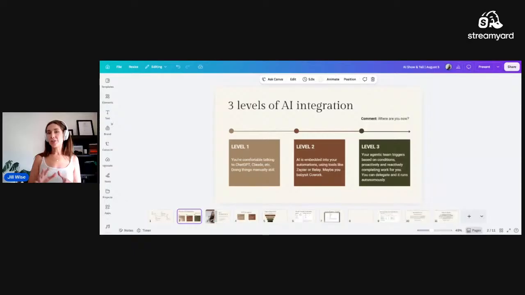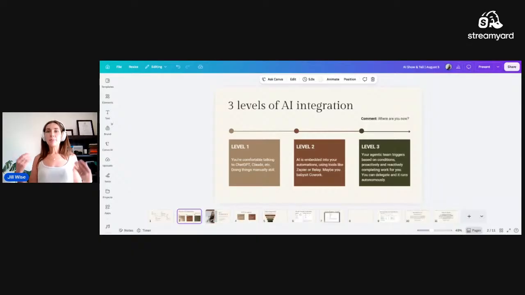We want to get you, though. My job is to get clients up to level 2 and level 3. Level 2 is where AI is embedded into your automations. Maybe you're using something like Zapier. Maybe you still have to babysit Claude Cowork. Maybe at least you are using Claude Cowork, but it's still that collaborative. You are there, you are online, you are working with it. Level 3 is how my business is running most of the time.